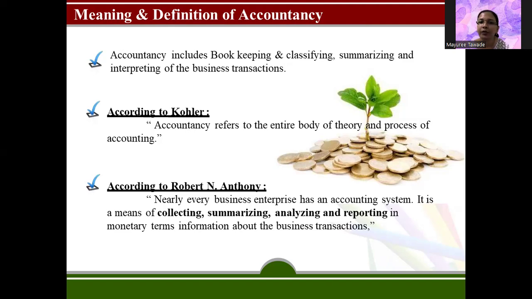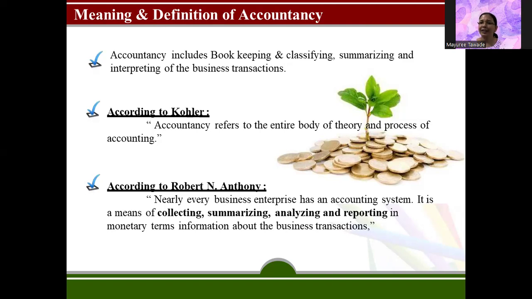Okay. So what do we understand? What are the definitions given on accounting? According to Kohler, accountancy refers to the entire body of theory and process of accounting. So accounting is a very wide concept altogether, if you understand. And according to Robert and Anthony, nearly every business enterprise has an accounting system. It is a means of collecting, summarizing, analyzing, and reporting in monetary terms information about the business transactions.